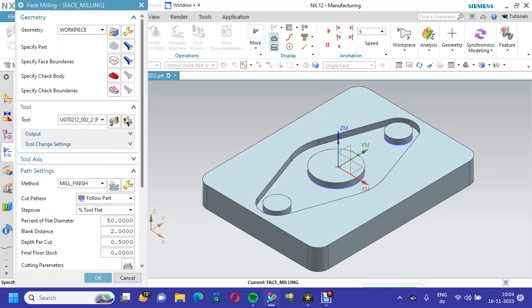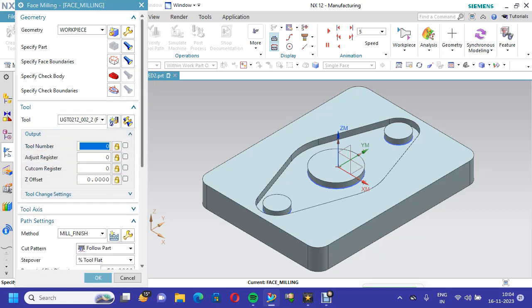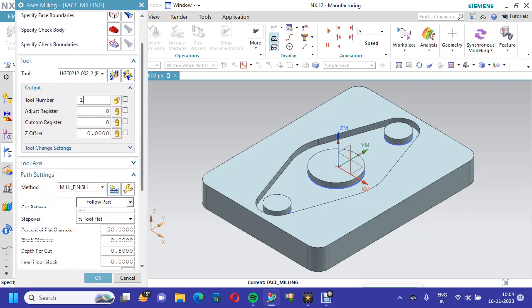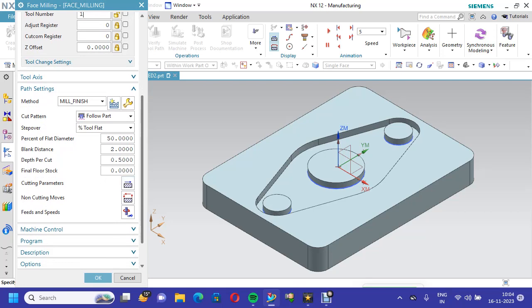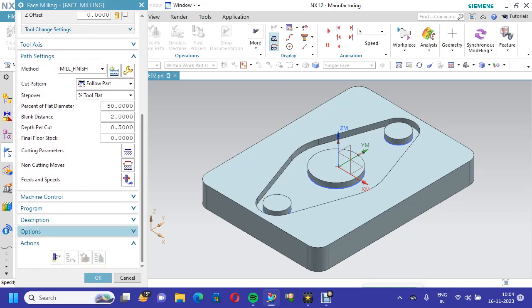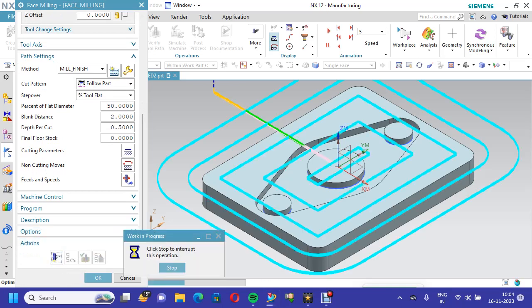Now we have completed each and every step. Part we have completed, face boundary is completed, tool completed, and output we can go for put it 1, tool number 1, and cut pattern is follow part, step over is tool flat, and blank distance is 2 mm, depth of cut is 0.5. Then now we will go for generate the tool path.